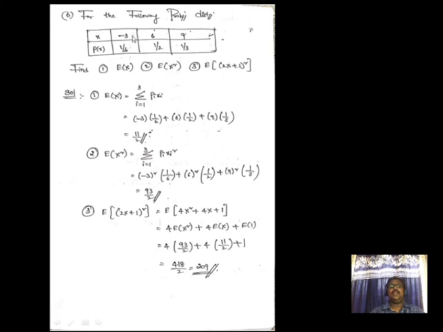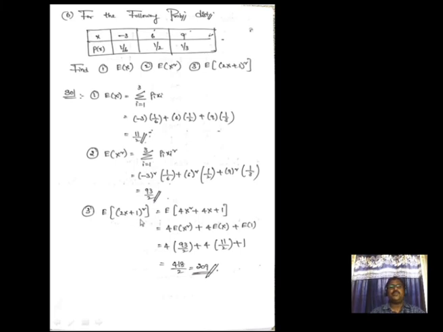Next, it is given: find the probability function for the following distribution function, and the expectation of x. Expectation means it is mean. Simply, it is called the mean. So pi into xi, I got 11 by 2. Next, expectation of x square, that means pi into xi square. I got the answer 93 by 2.